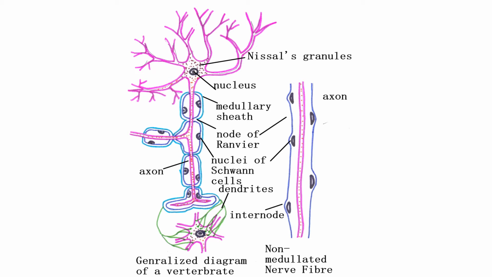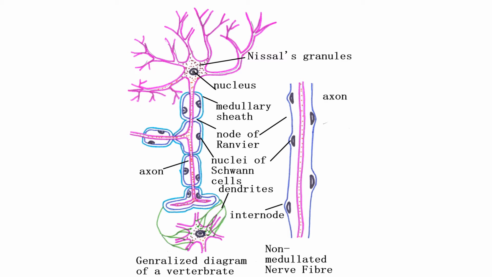In addition to the plasma membrane, the axon is covered by a myelin or medullary sheath. Outside the myelin sheath, there is a covering known as the neurilemma or sheath of Schwann. The sheath is composed of non-living lipid and protein formed by the Schwann cells. It is broken up at regular intervals by constrictions, the nodes of Ranvier. The region between two nodes is known as the internode. Most axons of neurons carry impulses away from the cell body.